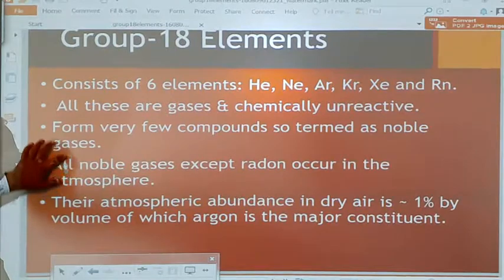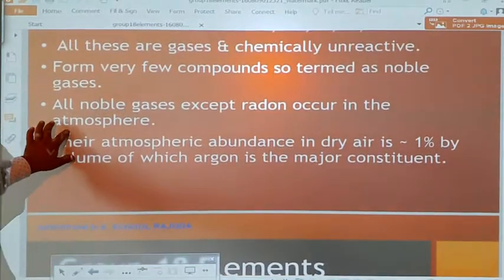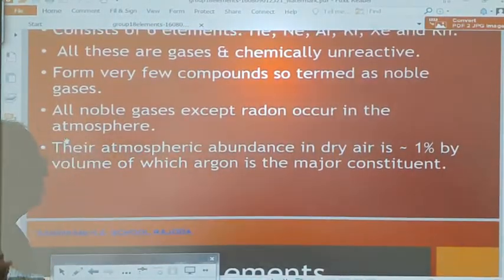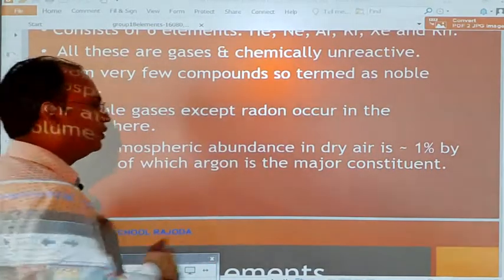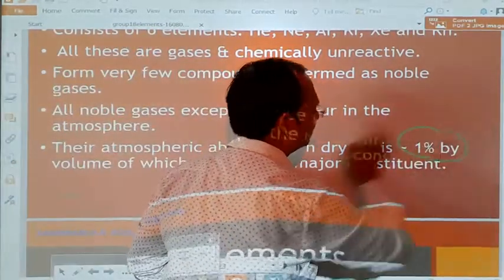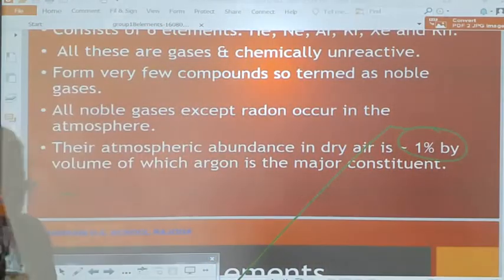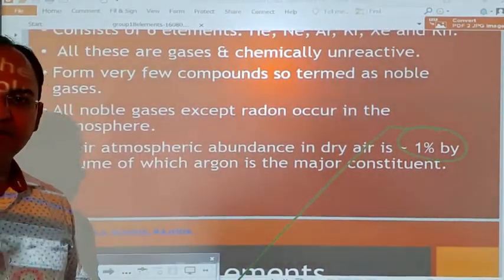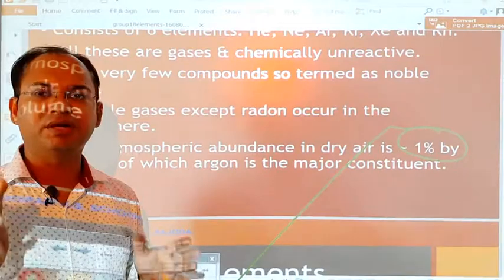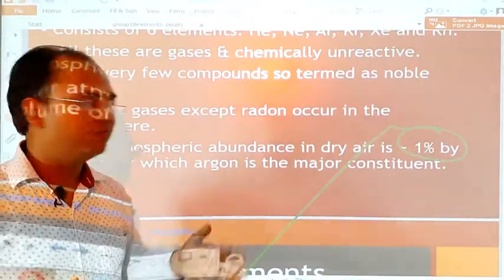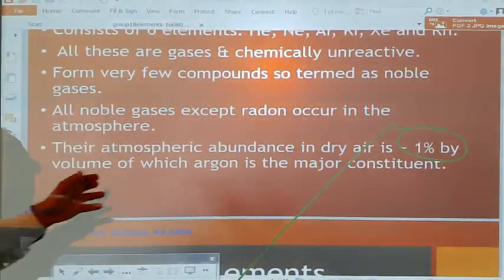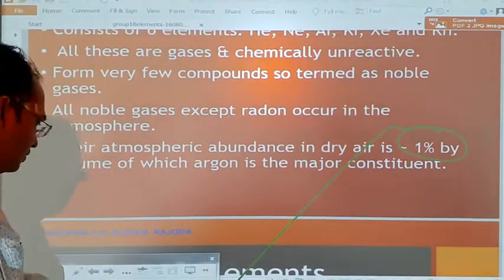Next, their atmospheric abundance in dry air is nearly equal to 1% by volume, of which argon is the major constituent.